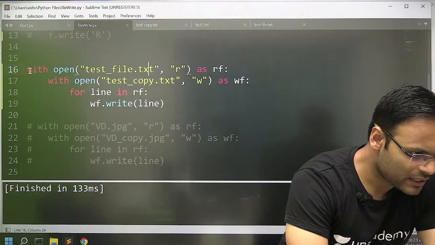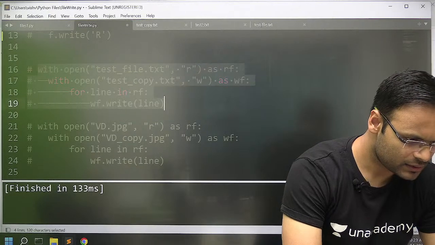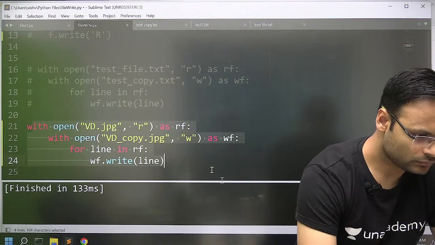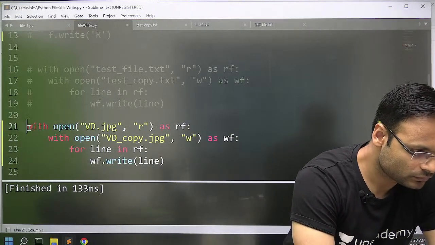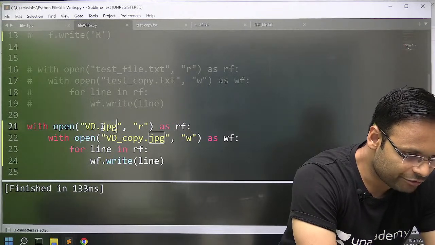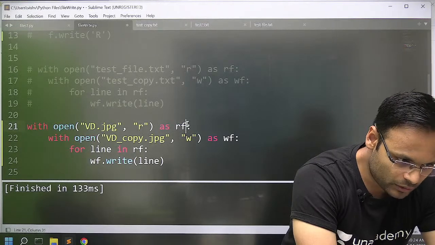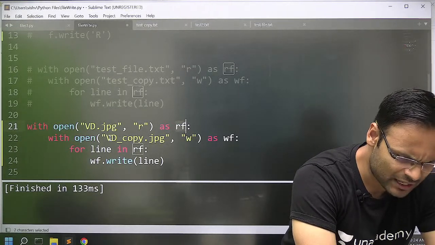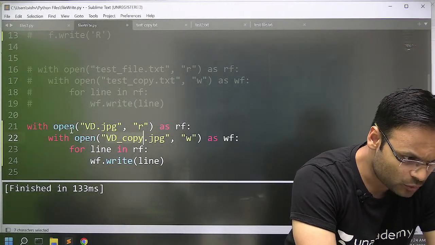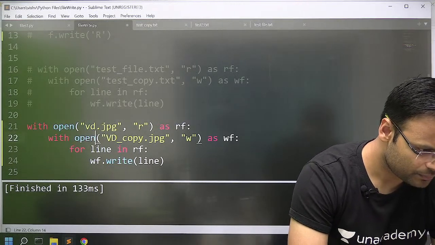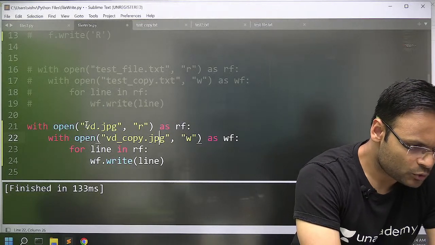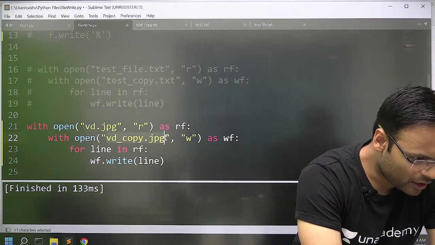What I'll do, I'll comment this out and I'll write this particular thing. Look at this. So what I am doing here, I am opening the file vd.jpg in the read mode as rf, same function as it is. I am trying to open a file which is not present over there. The name is short, so I'll write it in short only. Copy name, you can write anything. So vd.jpg, then I am trying to make a copy of it.